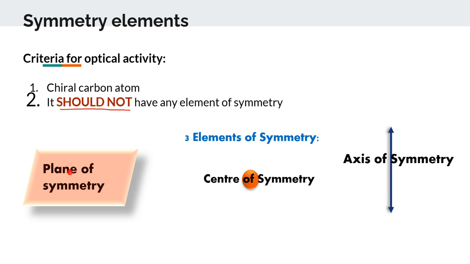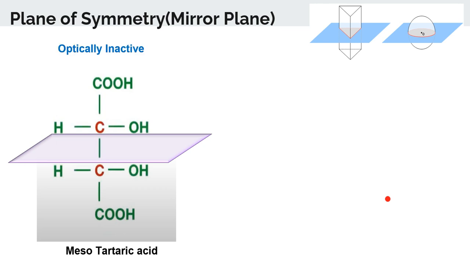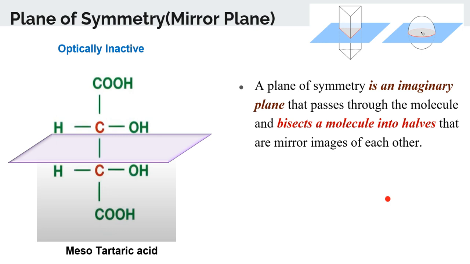Getting this? Okay. So there are three elements of symmetry: plane of symmetry, center of symmetry, and axis of symmetry. What we are having over here is a plane of symmetry. Are you getting this? Okay. So what exactly is a plane of symmetry? This is an imaginary plane.